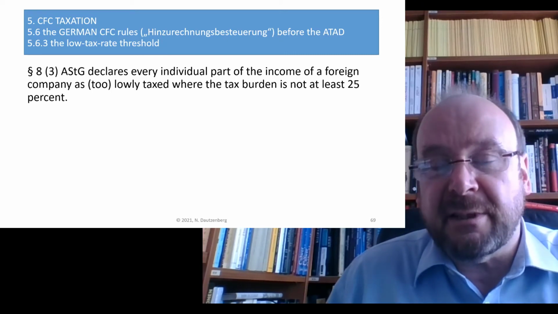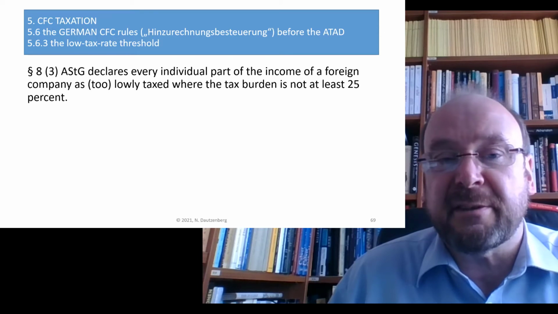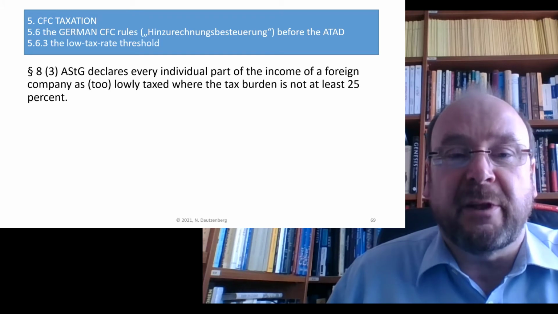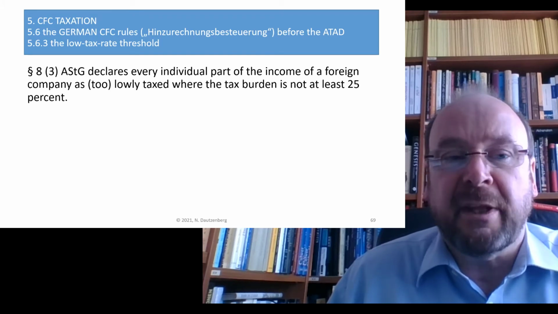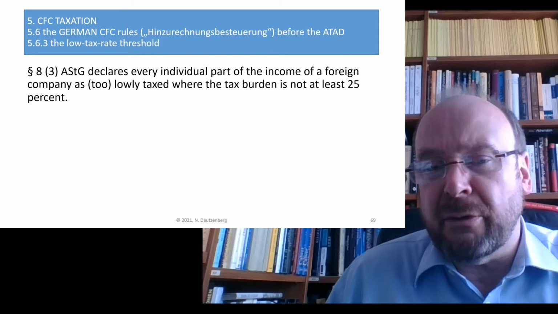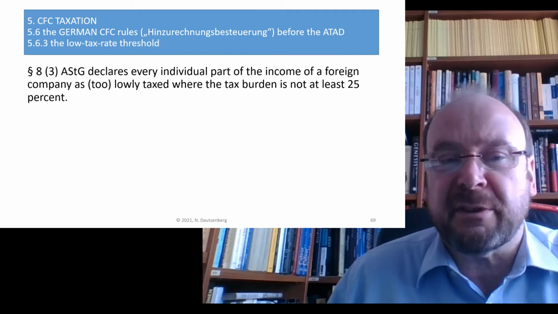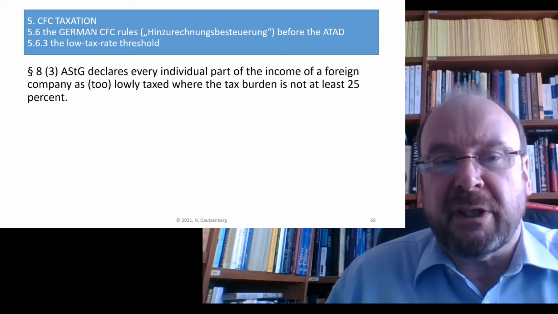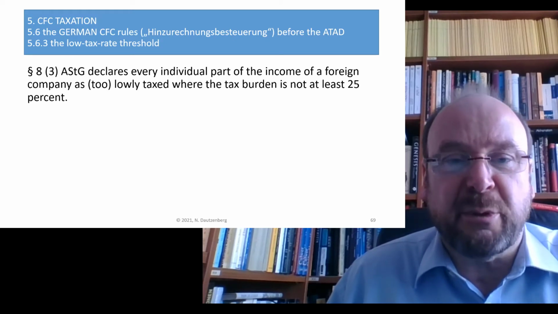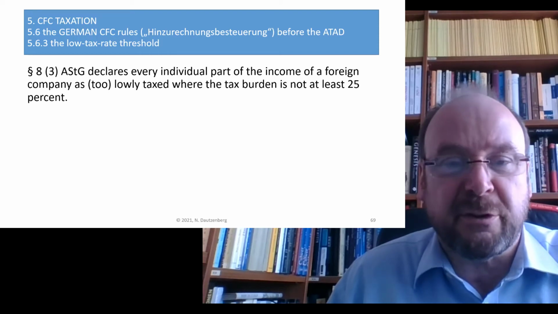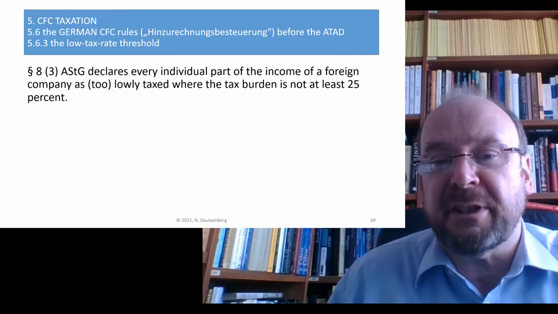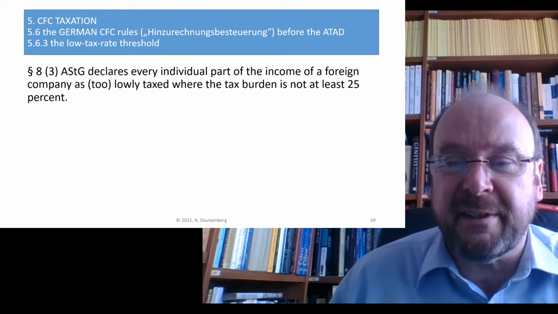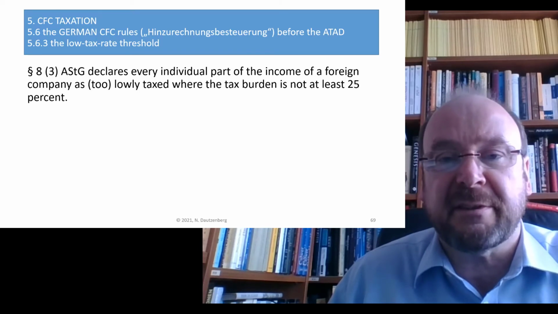A last and most important condition is which tax is low enough to trigger CFC legislation. And that was originally, when the German tax rate was approximately 56%, it was 30%. Later, when Germany's corporation tax was lowered to 25%, it was fixed at 25%. And then when Germany's corporation tax rate was lowered to 15%, it was still kept at 25%.